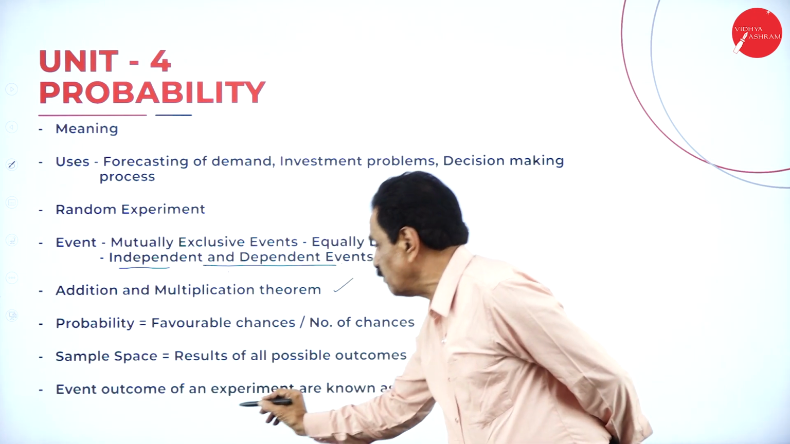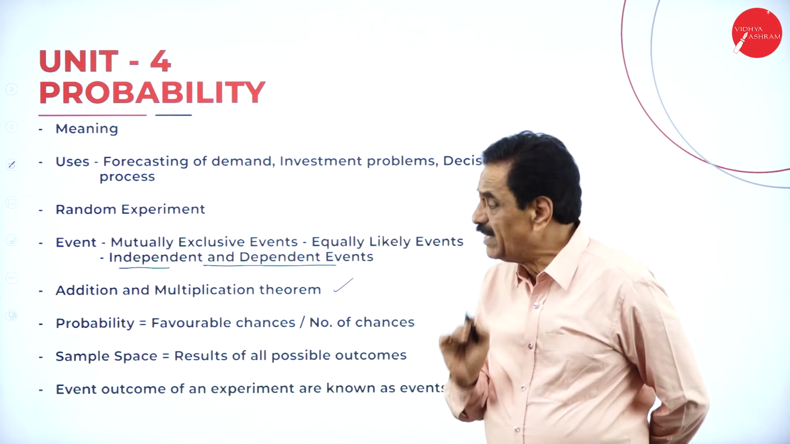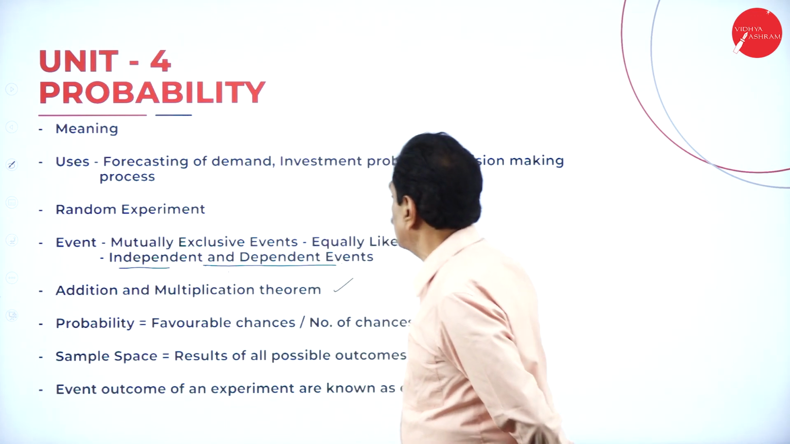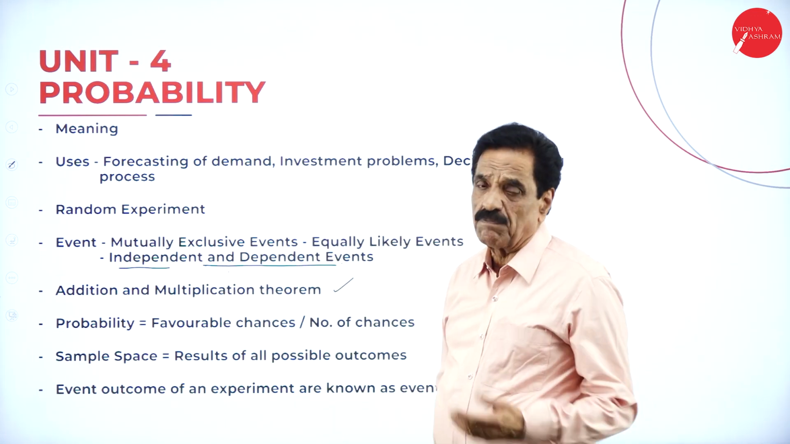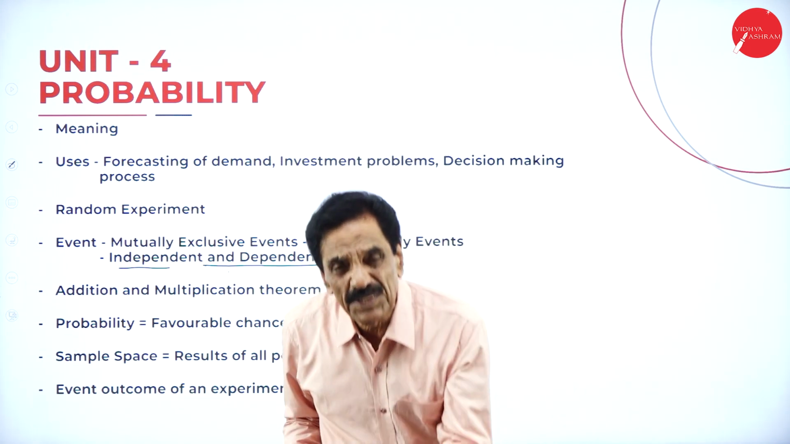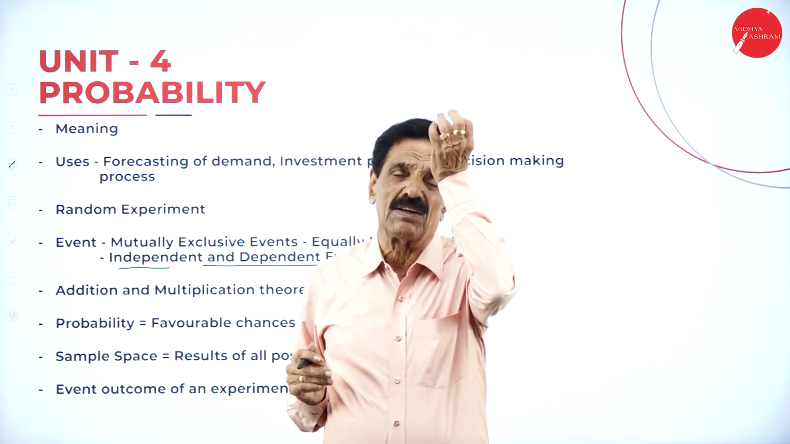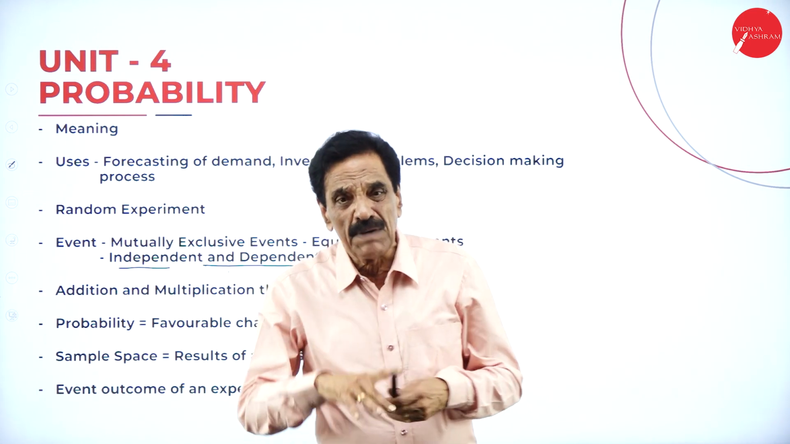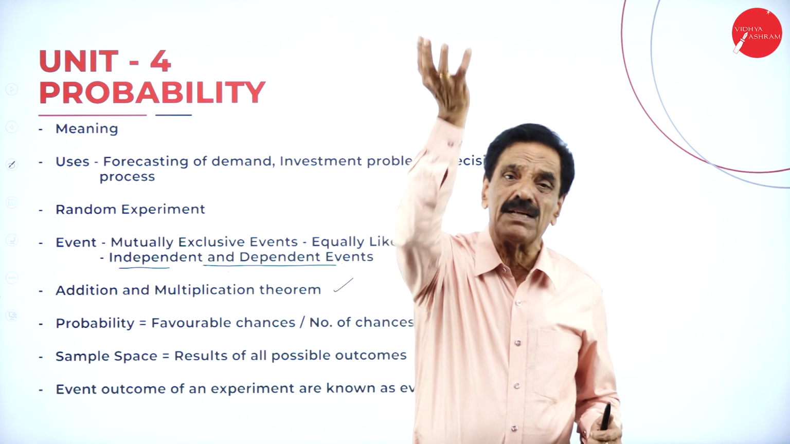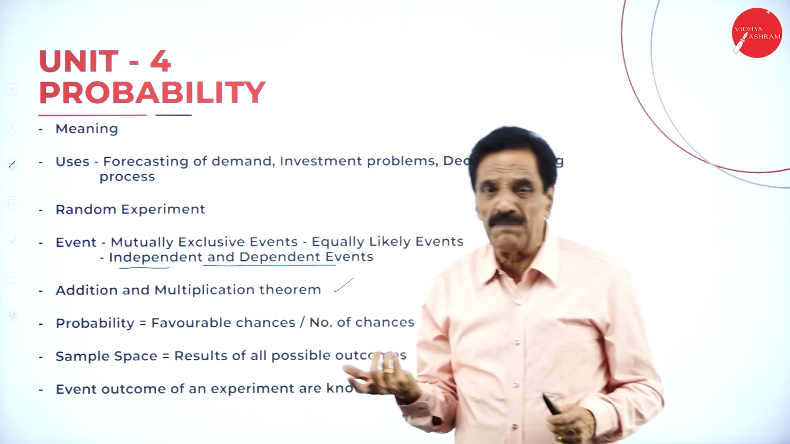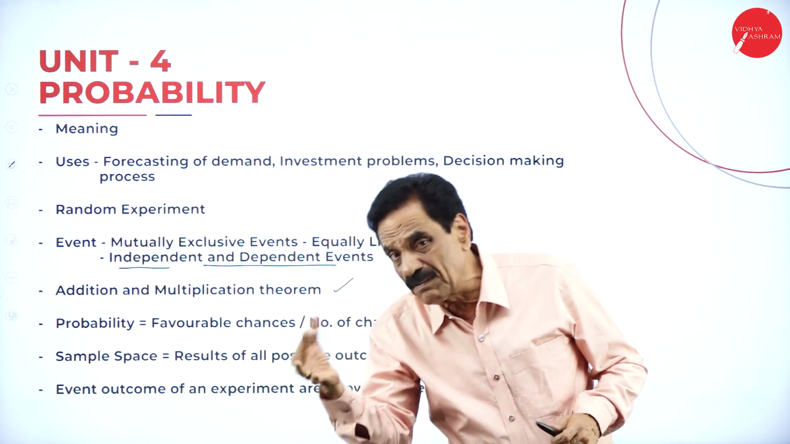Event means the outcome of an experiment is known as events. It may be a mutually exclusive event, an independent event, or a dependent event. Random experiment means we take something out randomly and make the experiment. It may be good, or it may be randomly selected. The article says randomly selected and make the experiment. It may be favorable chances or unfavorable chances.